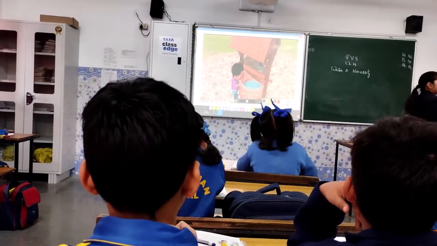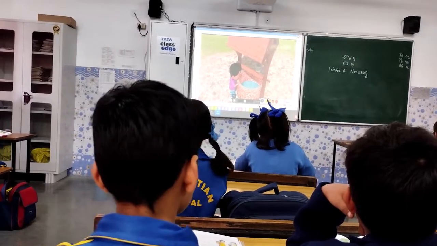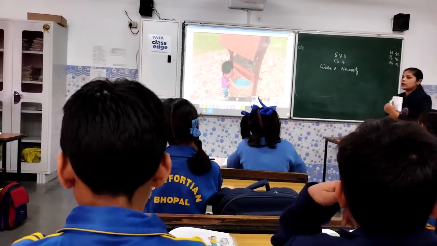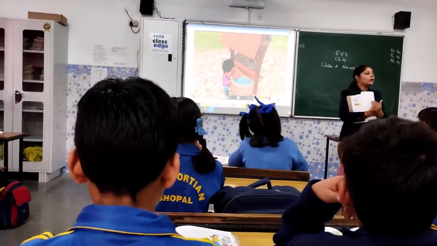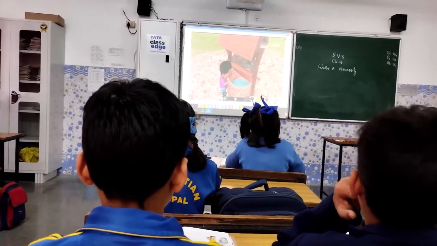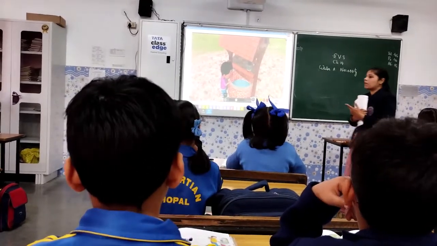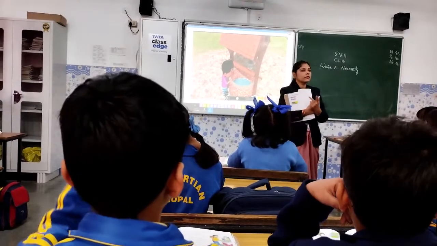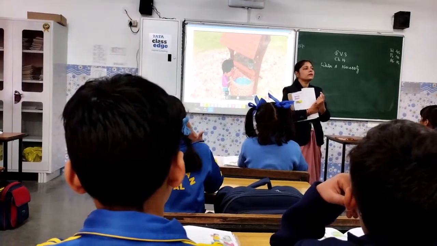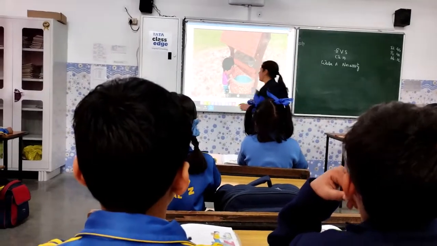Next one is your groundwater source. Now what is that groundwater source? When there is rain, water seeps down inside the ground. The ground absorbs the water and it moves inside the ground, and when through some sources we take out this water, it is called groundwater source. So can we say some examples of groundwater sources? Wells, hand pumps and tube wells. What are they? Wells, hand pumps and tube wells.